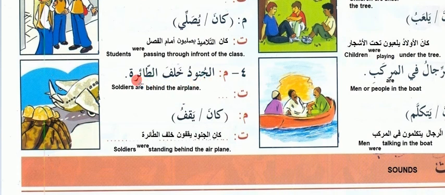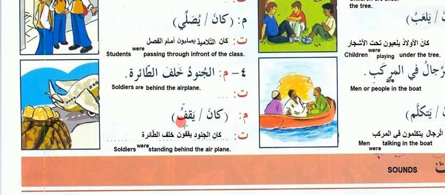Al-junud khalaf at-taira. Soldiers are behind the airplane. We use junud for the soldiers, as we have studied in grade 3, in the third book, At-Talamiz. It is in the last chapter or second last chapter. Khalaf means opposite or behind. So soldiers are opposite to the airplane or behind the airplane.